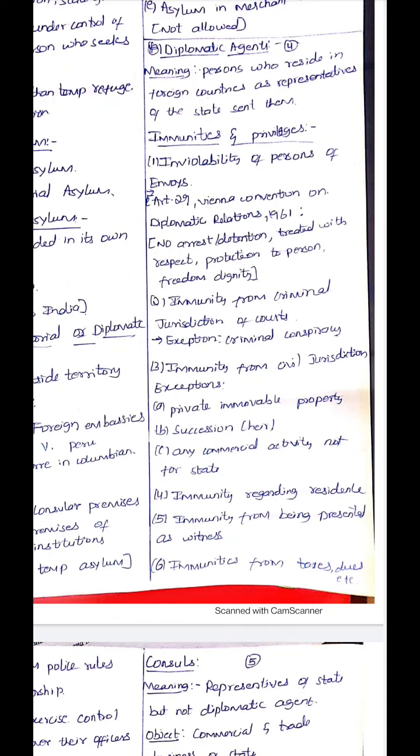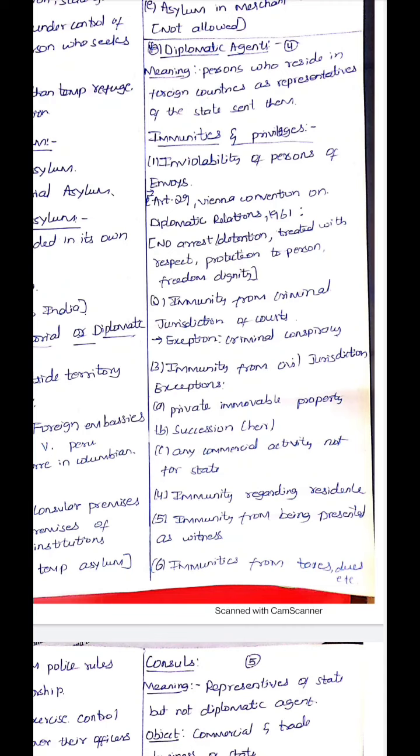The next is immunity from civil jurisdiction. So, even in civil jurisdictions, civil courts, diplomats have immunities. They need not go there. The court cannot try them in foreign countries. Exceptions: if he is involved in private immovable property, then he can be prosecuted. He can be tried in civil courts.